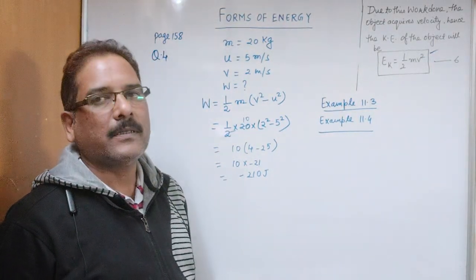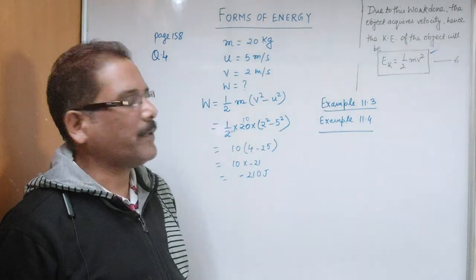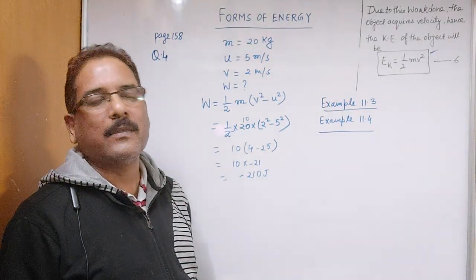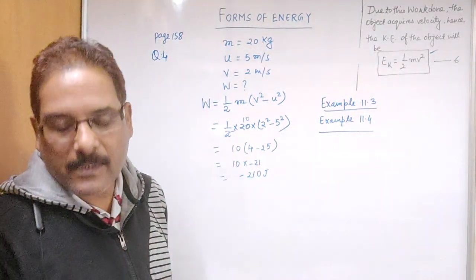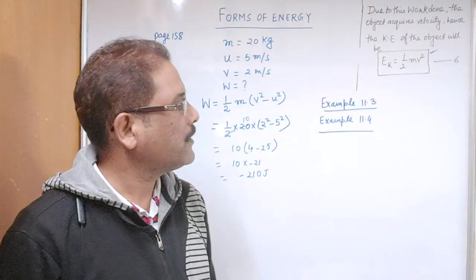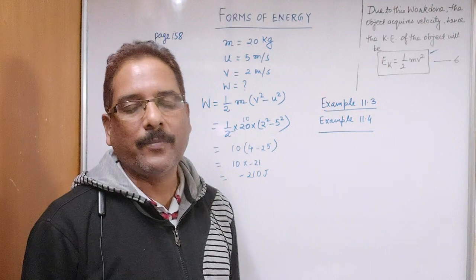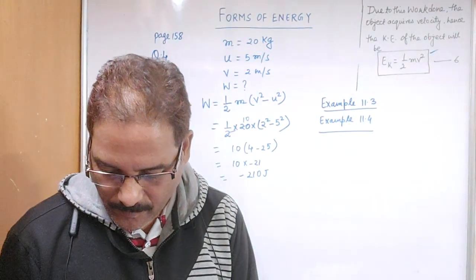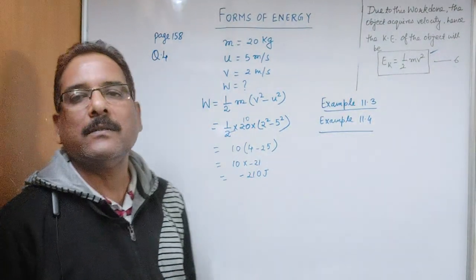In the last 5 minutes, I want to see the answers of these questions in your copy. You must go through these examples, not simply copy from the book. Try to understand the things which we have discussed today. These numericals are based on those formulas only, the important equations which we have written today.